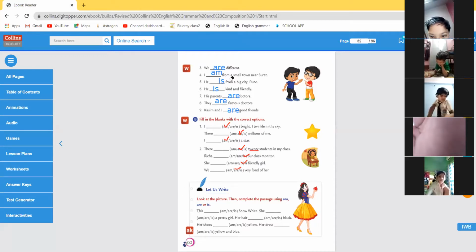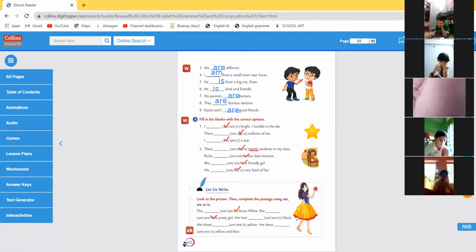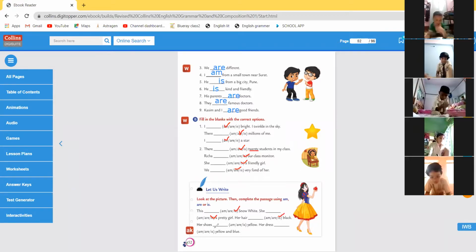Then do it. Look at the picture, then complete the passage using am, is, are. This is Snow White. She is a pretty girl. Her hair is black. Her shoes are yellow. Her dress is yellow and blue.